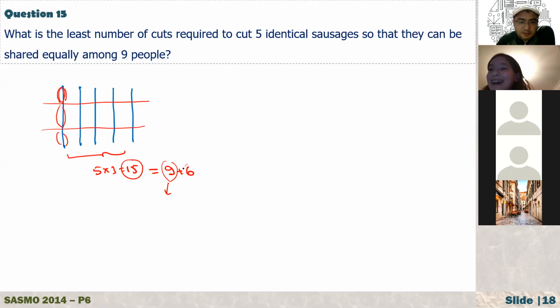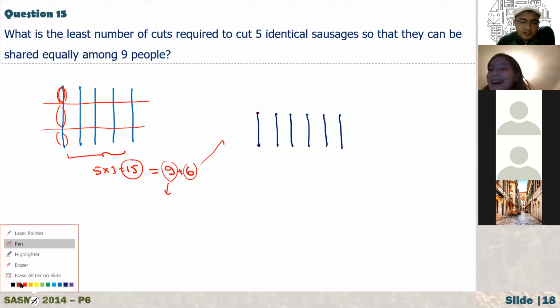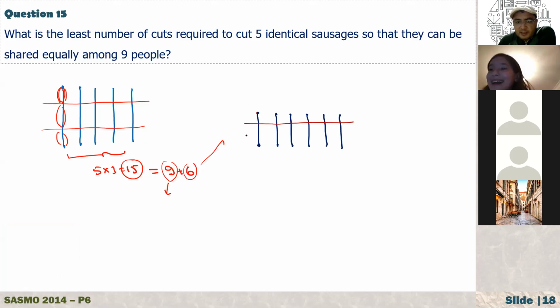Now I have 6 pieces left, so I will put 6 pieces again here. That's the first one, the second, the third, number 4, number 5, and number 6. The 6 are already shared. Now my other cut, this is the third cut, and number 4. How many parts do we have here? 6 times 3, so here we have 18 pieces.